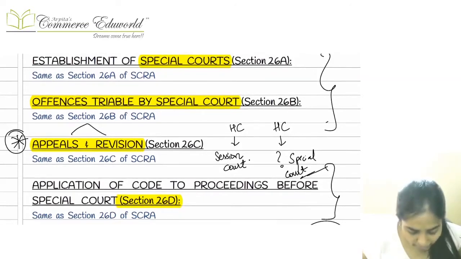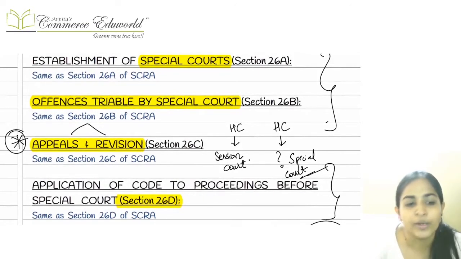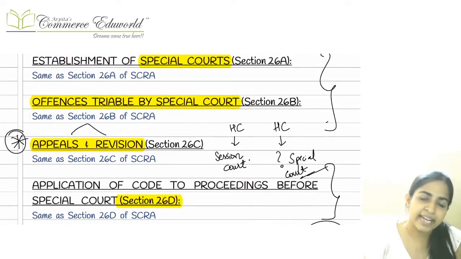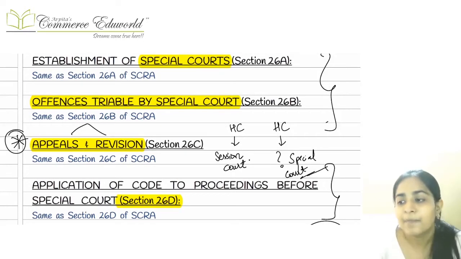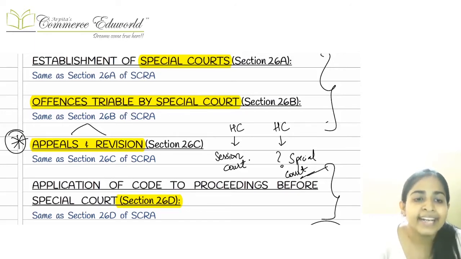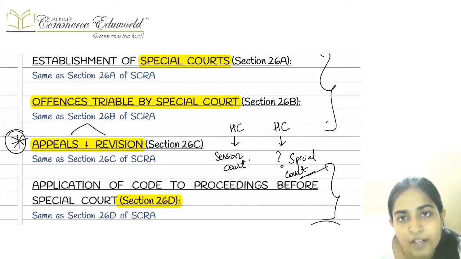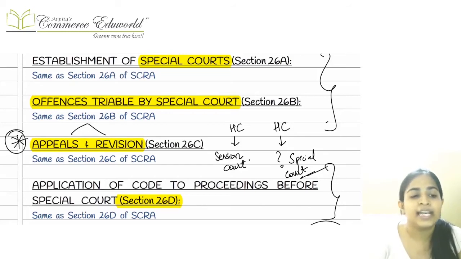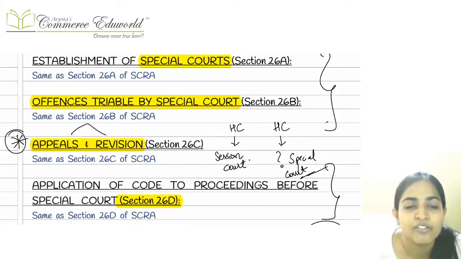Right? Now here the court which is going to consider all these things is the special court. Just like we did in SECRA, just like we did in PMLA, the special court is nothing but the court of session. The session courts are designated as the special courts. It can designate as many special courts as it wants for a particular area. If in a particular area we have more than one special court, then to which special court the case will go will be decided by the High Court.